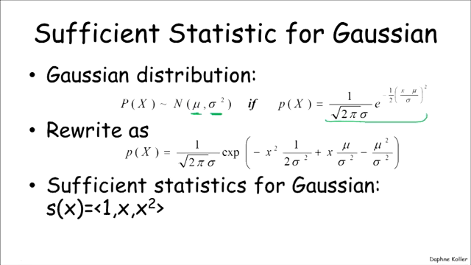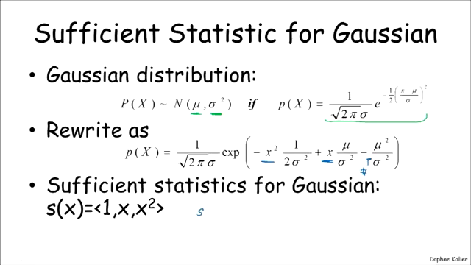The sufficient statistics for a Gaussian can now be seen to be x squared, x, and 1. Because when we multiply p of x for multiple occurrences of x, we're going to end up adding up the x squared for the different data cases, adding up the x's for the different data cases, and then this is just going to be the number of data cases.